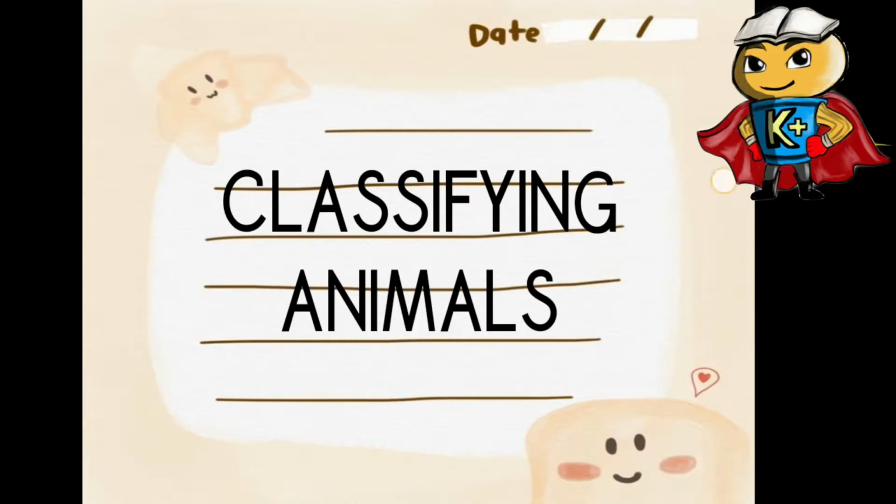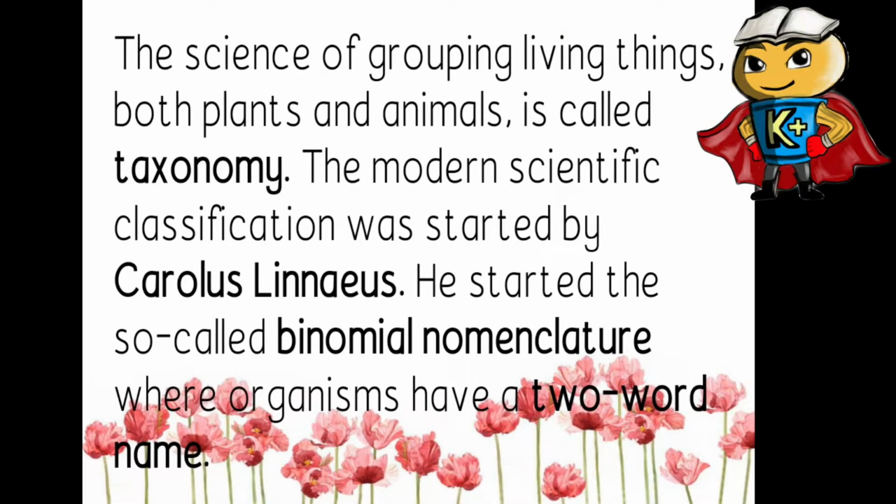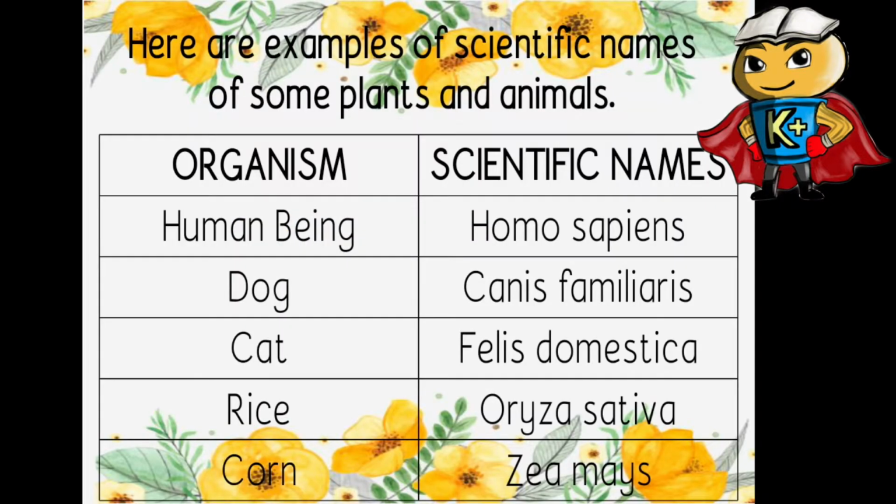So let's start. The science of grouping living things, both plants and animals, is called taxonomy. The modern scientific classification was started by Carolus Linnaeus. So, most of high school student or elementary student familiar na sa kanila ang pangalan ni Carolus Linnaeus. And Carolus Linnaeus, he started the so-called binomial nomenclature where organisms have two-word names or the scientific names. So, here are the examples of scientific names of some plants and animals.